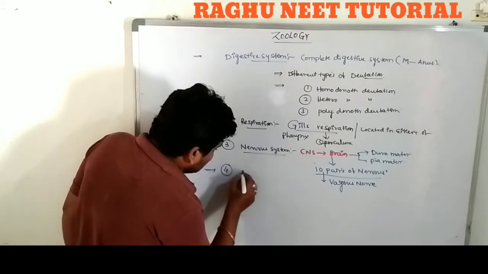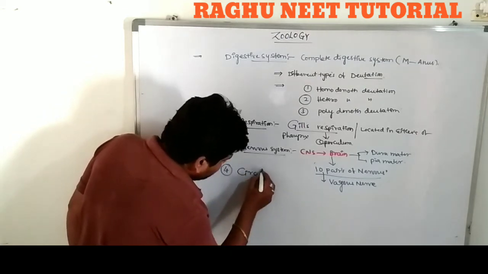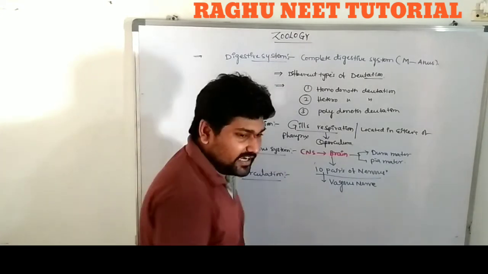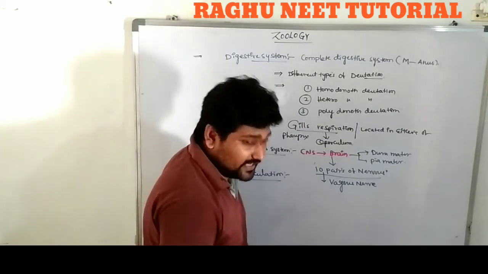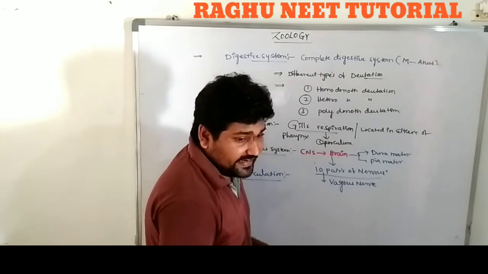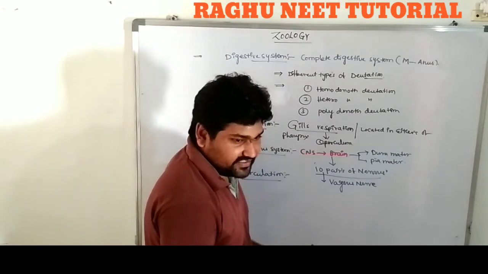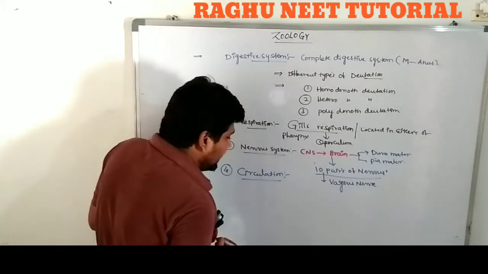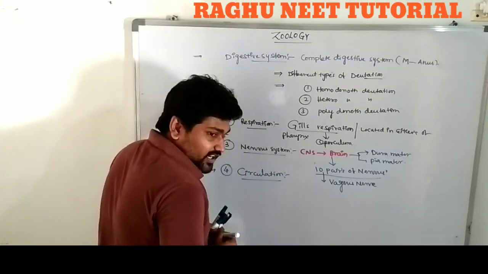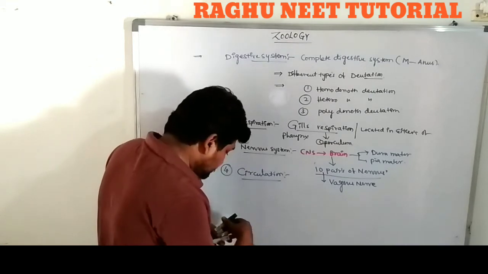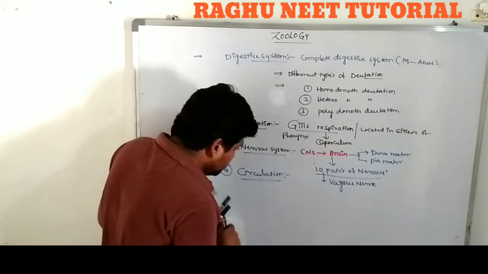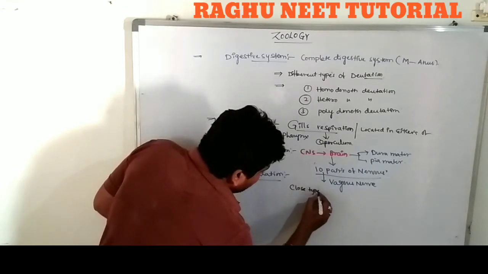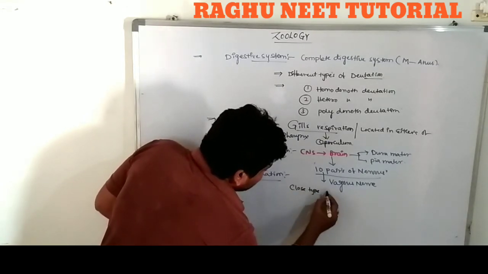Fourth one is the circulatory system. The fishes have a closed type of circulatory system. The blood flows in blood vessels. Circulation is commonly known as the vascular system. These show closed type circulation,